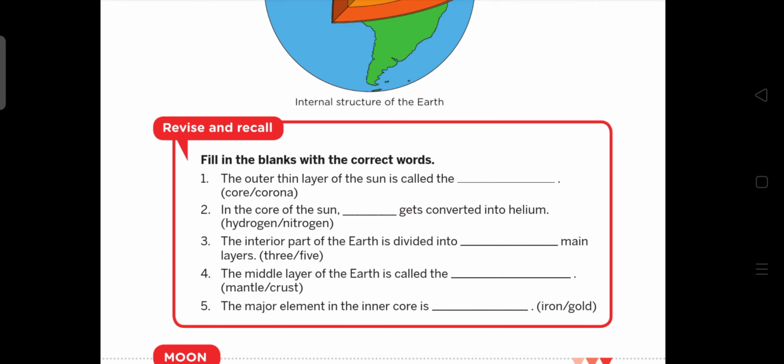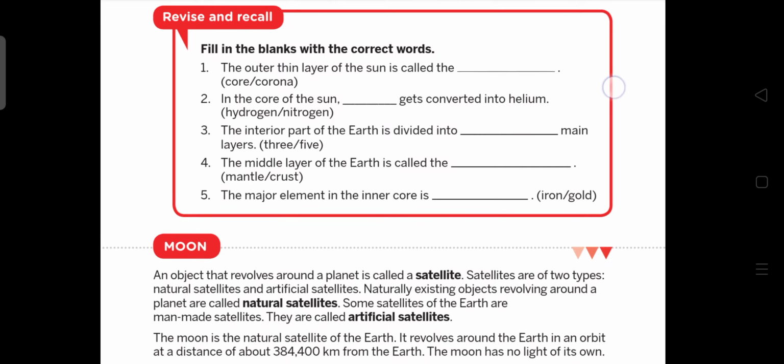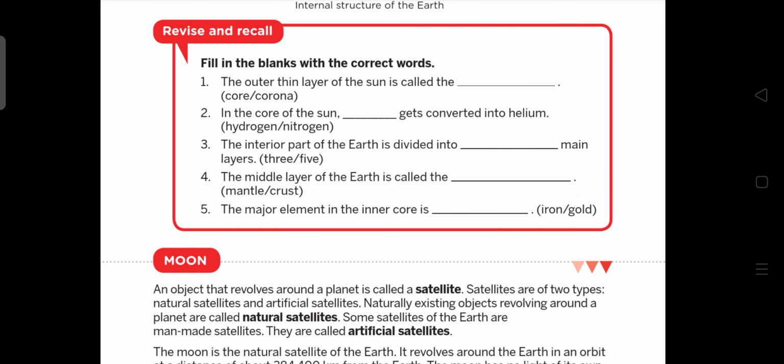Okay, so that's it. In the next part of the video we will discuss about the moon in detail, and that's it for today. We will discuss the rest of the chapter in the next part of the video.